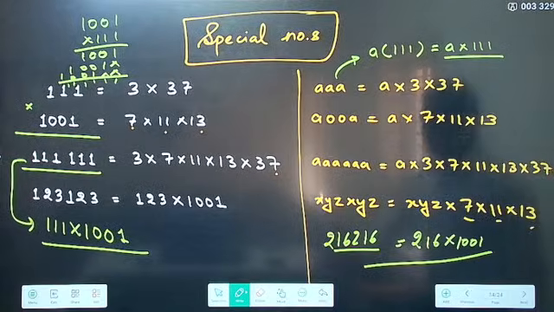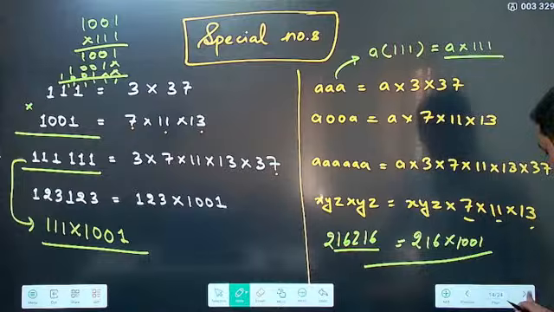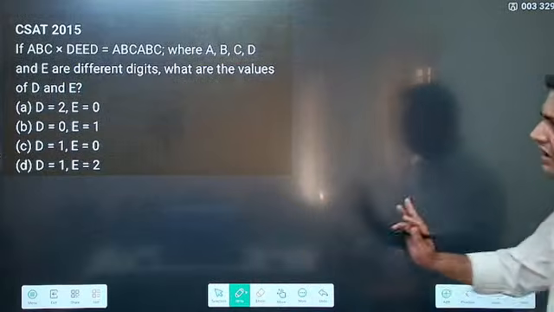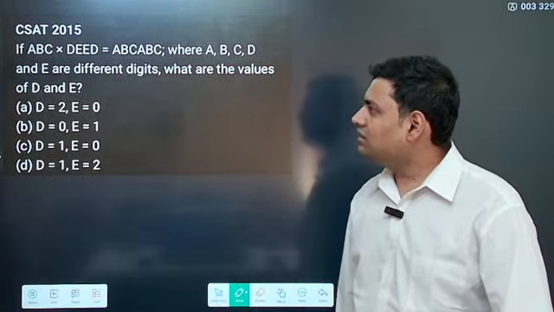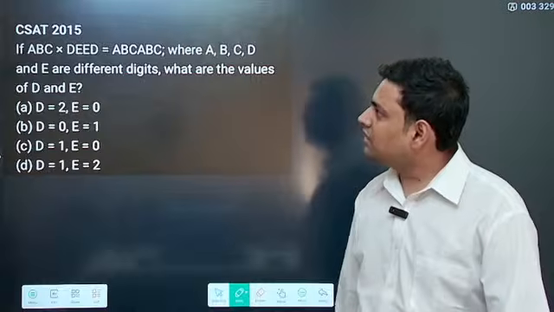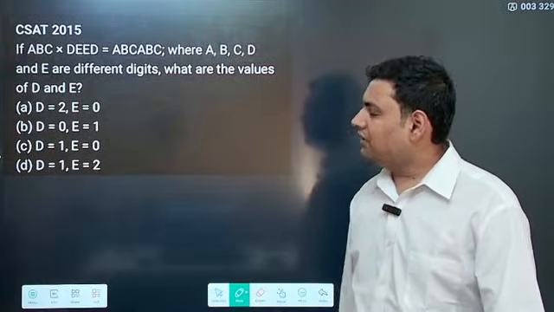Now if you get this, I can show you many questions that are from this only. See this 2015 question. If ABC into D is equal to DDED, which is equal to ABC ABC, then what are the values of D and E?